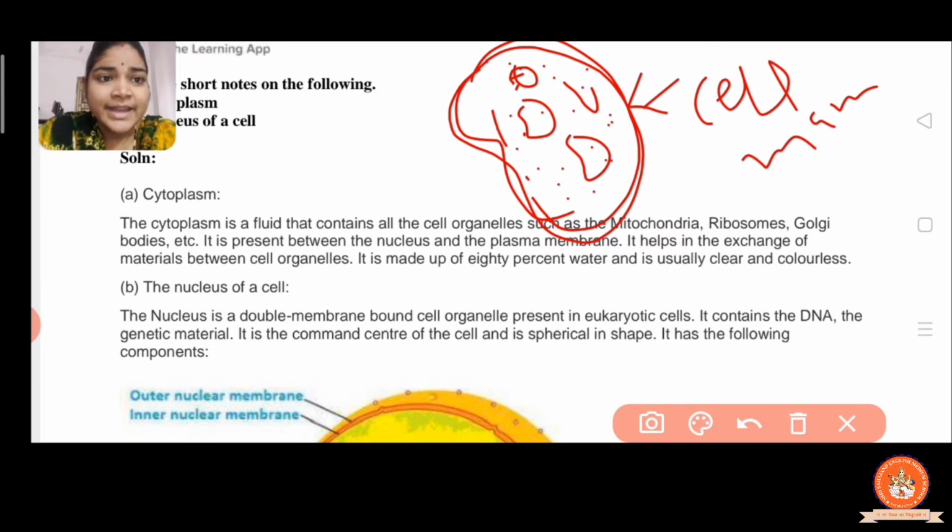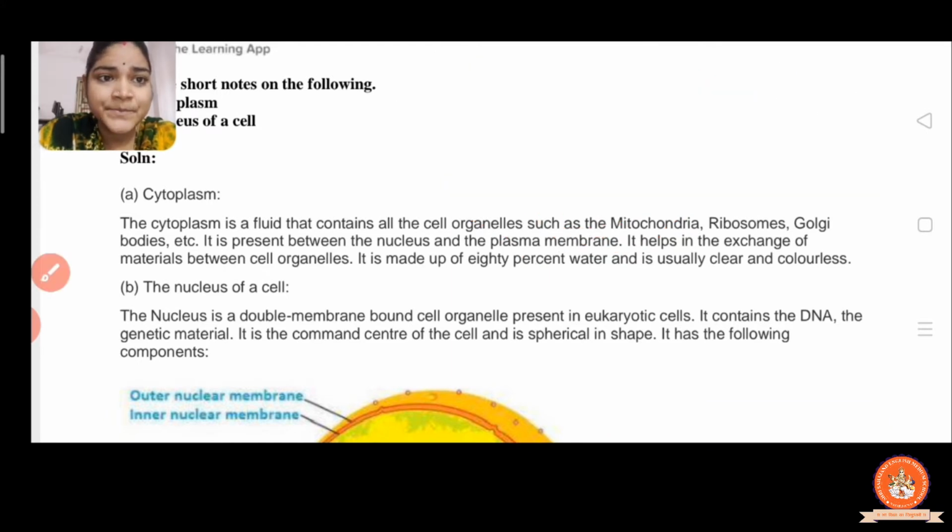Fine. And again I repeat, the cell membrane is the inner layer of the cell, and the cell wall is the outer covering of the cell membrane, and it is the outer covering of the cell. Got it? It helps in the exchange of material between the organelles, and it is made up of 80% water, is usually clear and colorless. It is transparent. Got it?